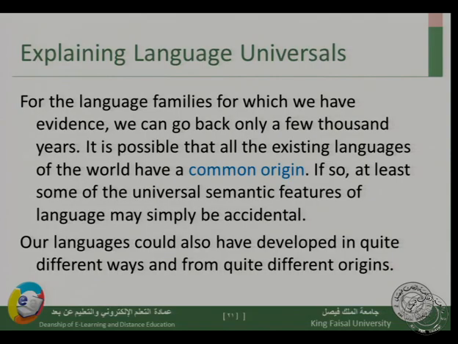Let us assume that all languages come from a common origin. If so, at least some of the universal semantic features of language may simply be accidental, as we say, because languages come from a common origin. As an accidental result, some semantic features stayed the same in all languages, others changed because languages changed as they moved on through the years. Our languages could also be developed in quite different ways and from quite different origins. So it might not even be one common origin. We can even develop a language in different ways and from different origins.